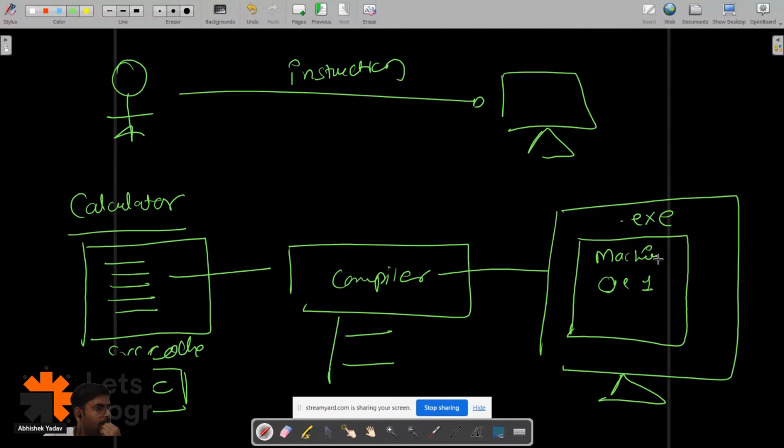Okay, anyone has any doubt till this point, please write in the chat.